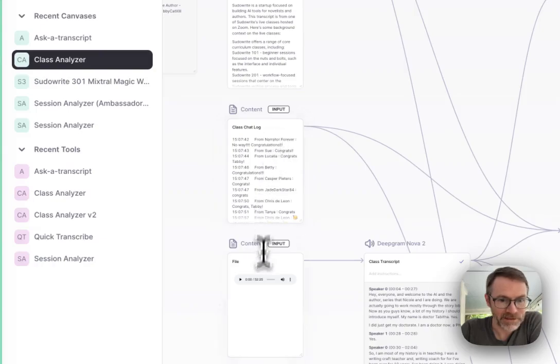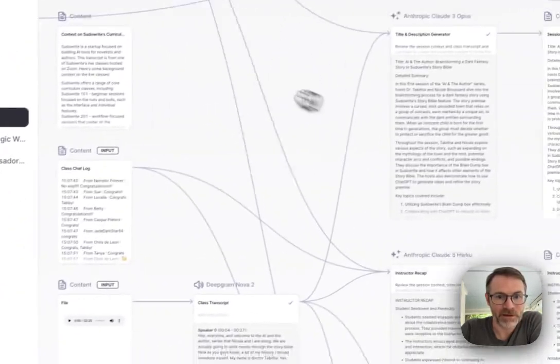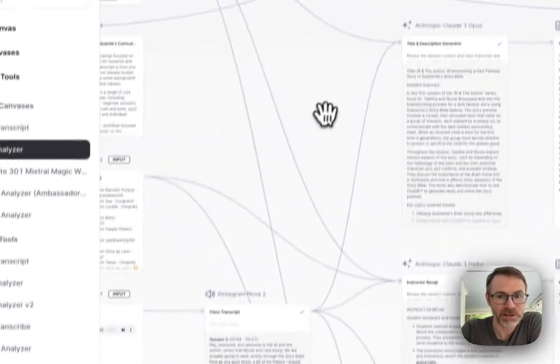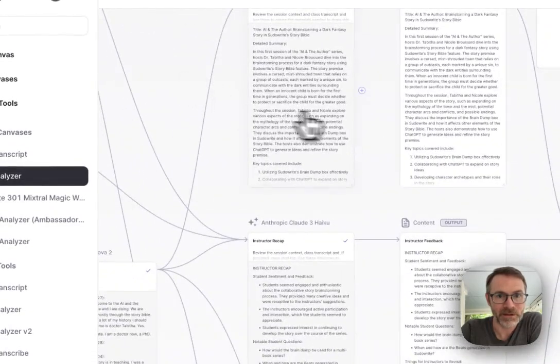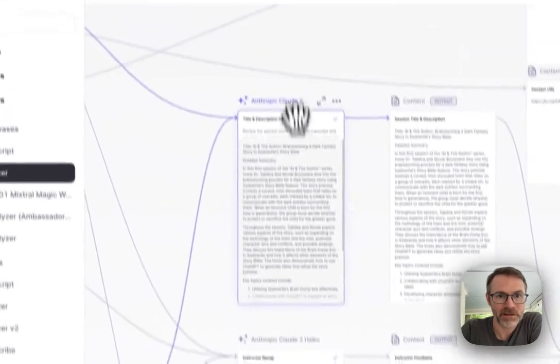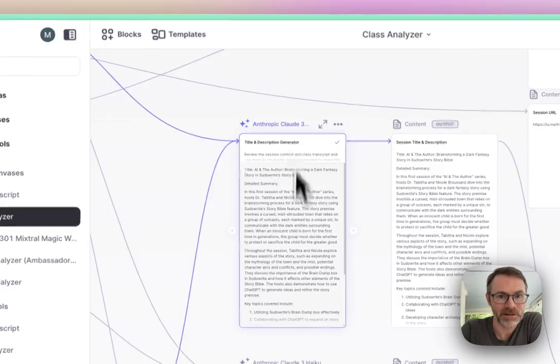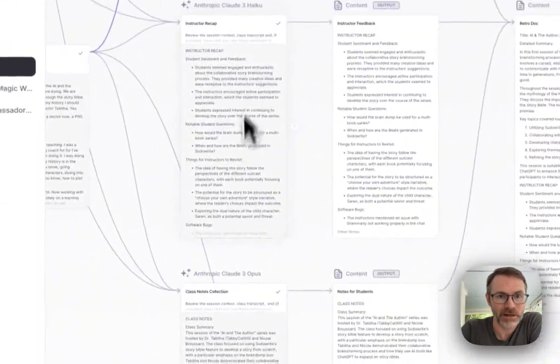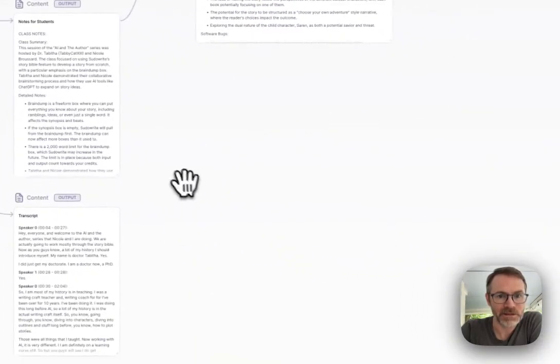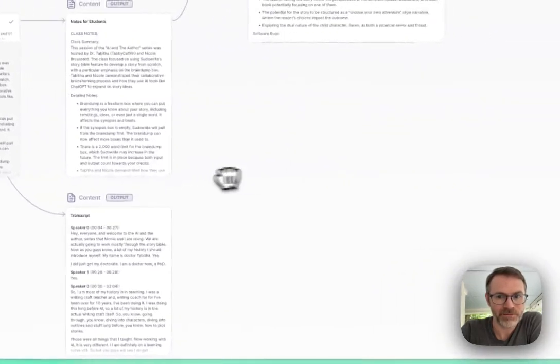There is, as I said, the chat log and the other input. The first step of this is getting that clean transcript. And then here are the three blocks where we have the title and description generator, the instructor recap generator, and the class notes. You can see the transcript is parked as an output block over here.